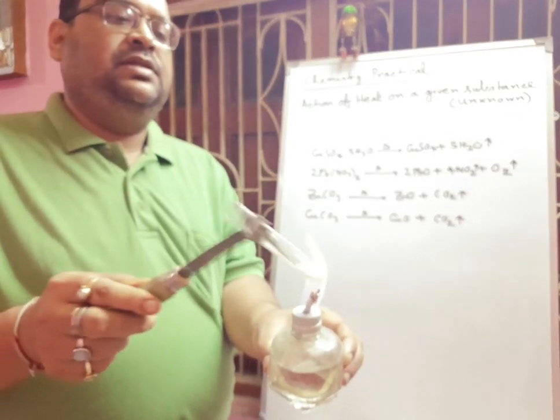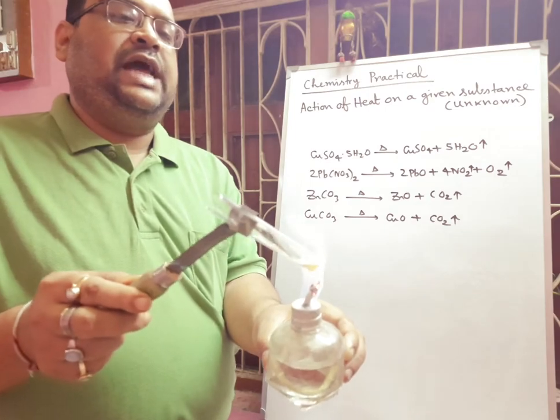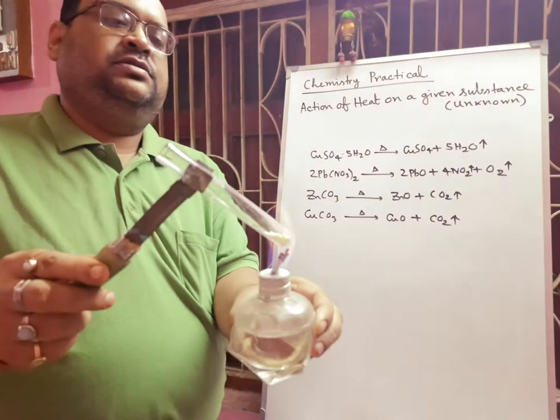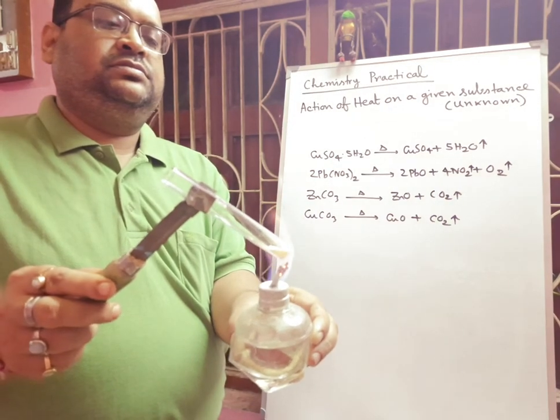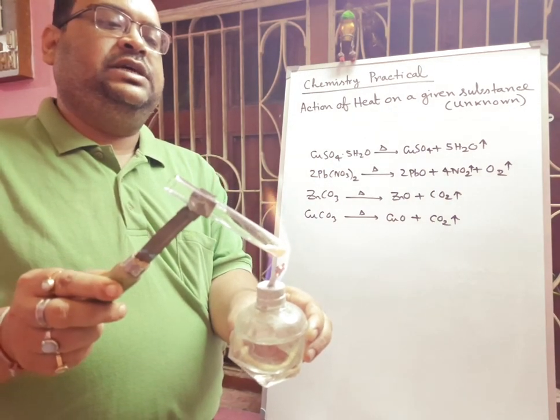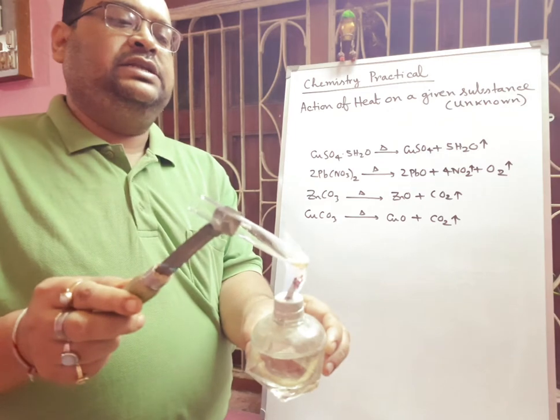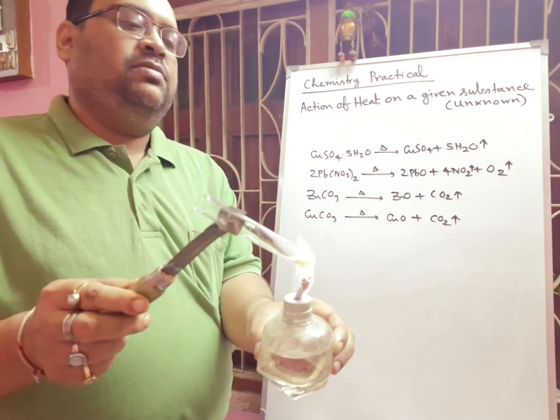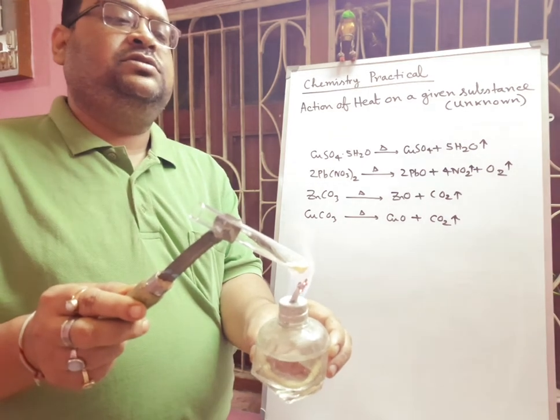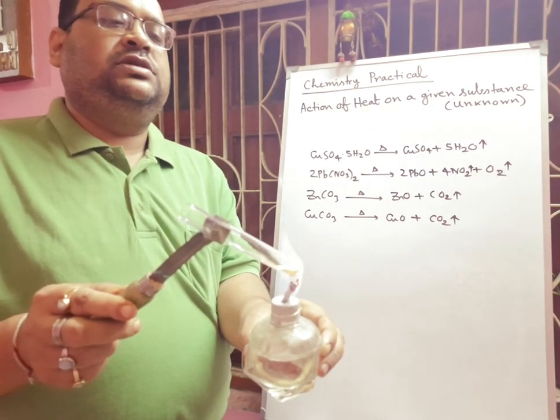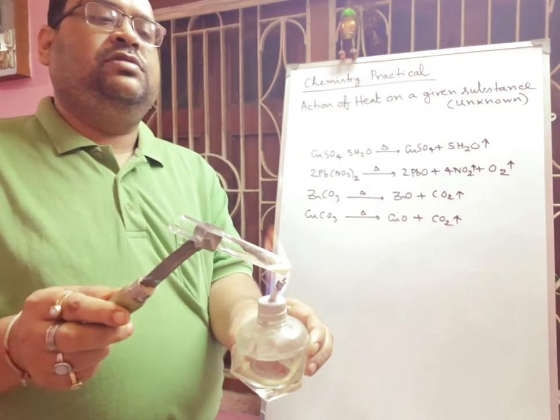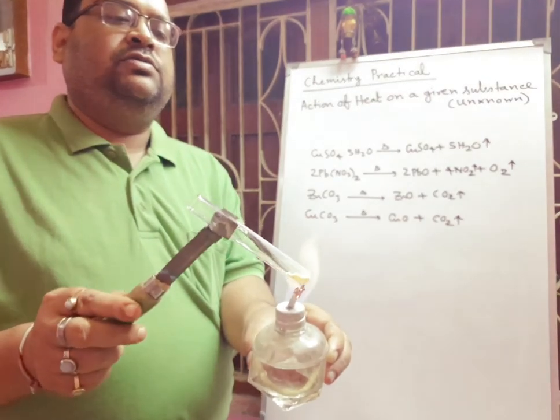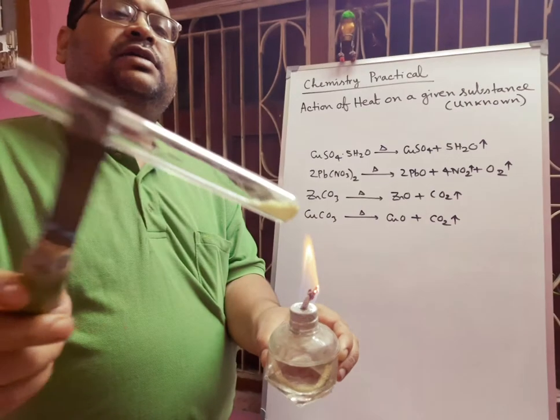The sample slowly becomes a very light yellow color. Actually zinc carbonate is decomposing, forming zinc oxide and carbon dioxide. Now zinc oxide is yellow when it is hot, and if you cool it, again it will become white. So now you see a light yellow color is coming.